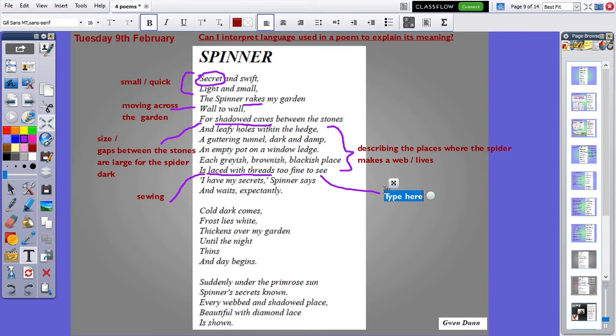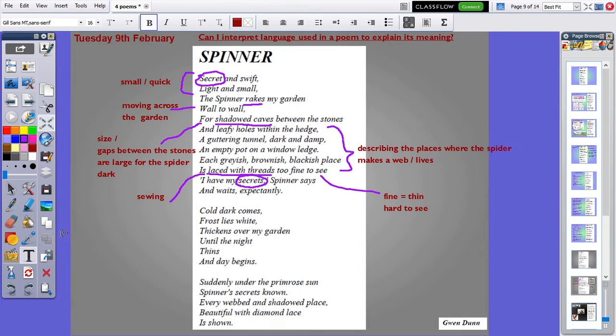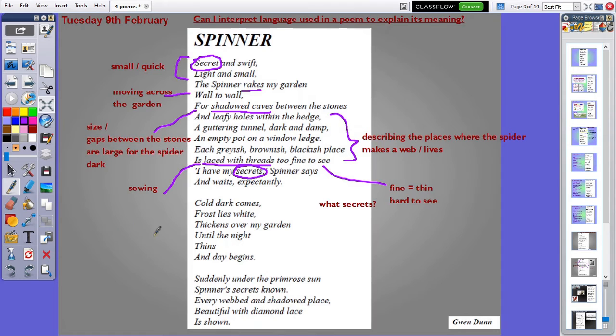So fine, thin, hard to see. I have my secrets, and it's that word secret that comes up again. I wonder what that means for our spider. So I might say here, what secrets?